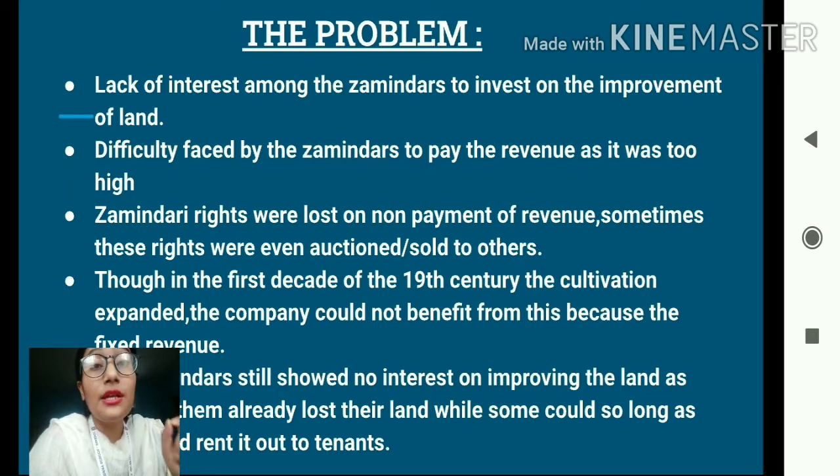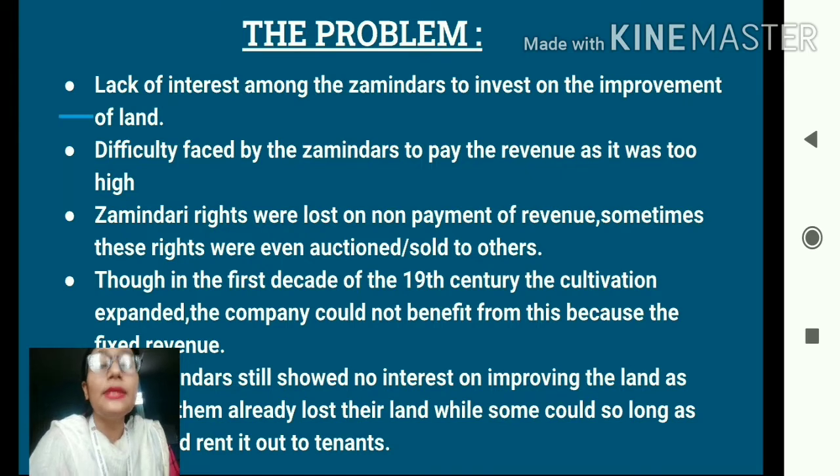So the zamindars found it very difficult to pay the revenue to the company because it was very high. Then students, what happens when the zamindars were unable to pay the tax to the company? They were deprived of their zamindari rights, and sometimes their zamindari rights were also sold to other talukdars, or sometimes it was also sold to other rajas.